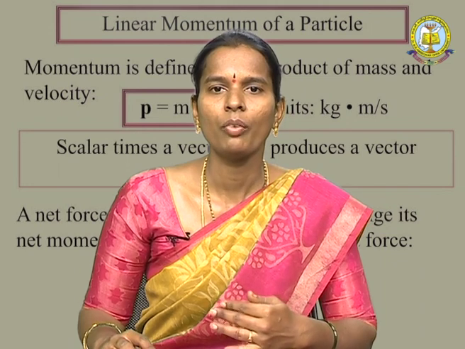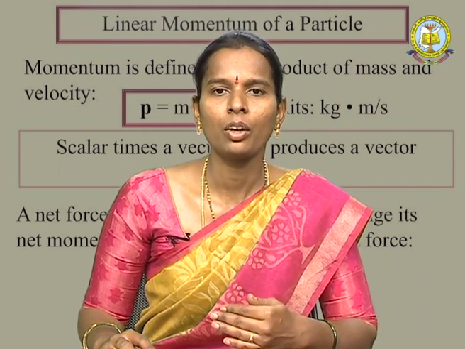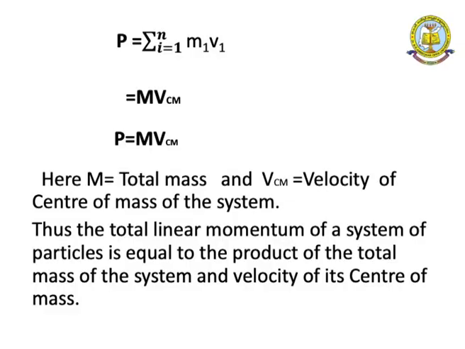So this equals the total mass M into Vcm, where Vcm is the velocity of the center of mass and M is the total mass. That is, p is equal to M into Vcm. This is the velocity of the center of mass of the system. So the total linear momentum of a system of particles is equal to the product of the total mass of the system and the velocity of its center of mass.